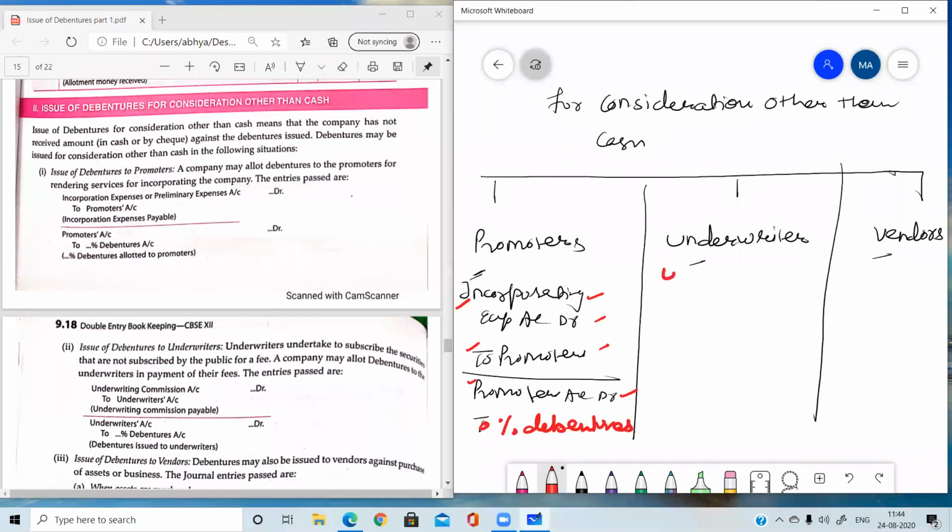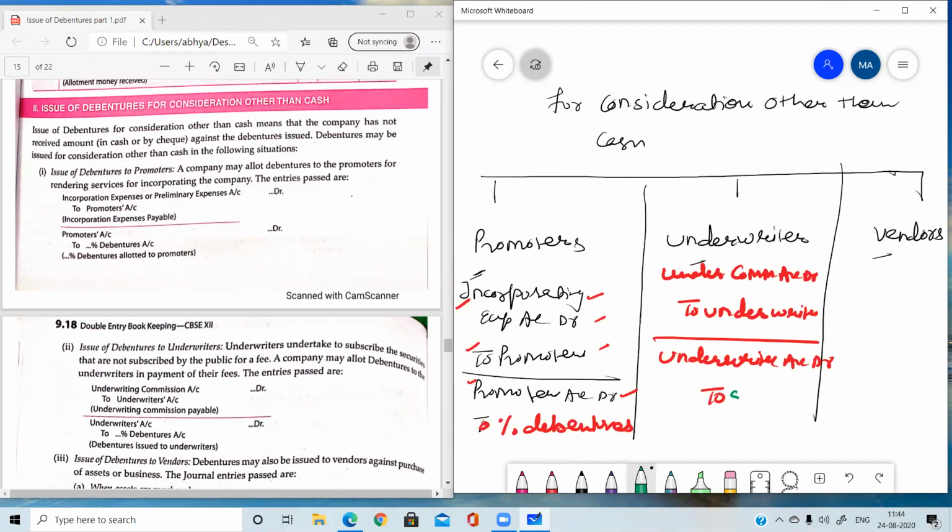Earlier, what was the entry? Underwriting commission account debit to underwriters. The same entry we need to pass here. Then again, underwriters account debit to whatever we are giving to them. If it is shares, then we write share capital. If debentures, then debentures. If cash, then cash. If through check, then to bank. Out of these four, any one can be there in the question. So again there is no change.